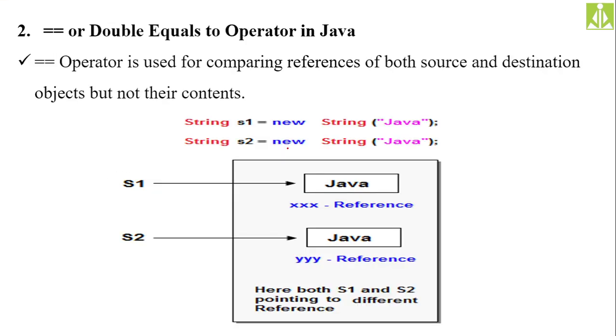The next thing, using the double equals operator. The double equals operator is used for comparing references of both strings and destination objects, but not their content. So it will simply check the references, it will not check the content.